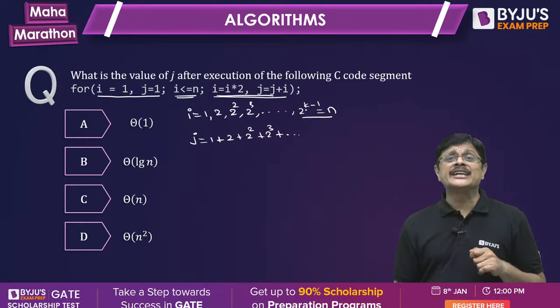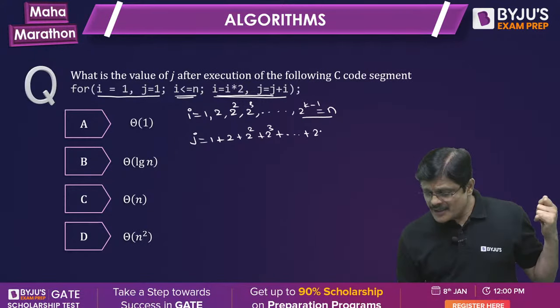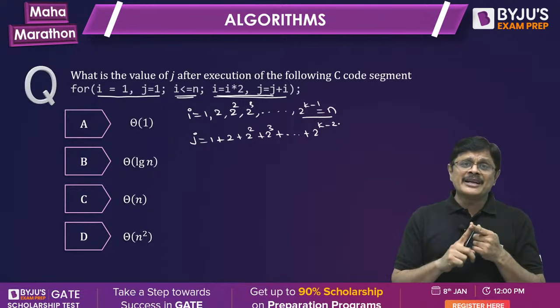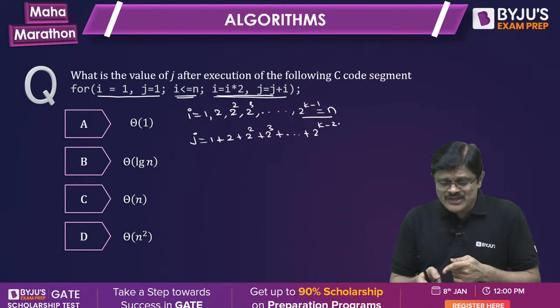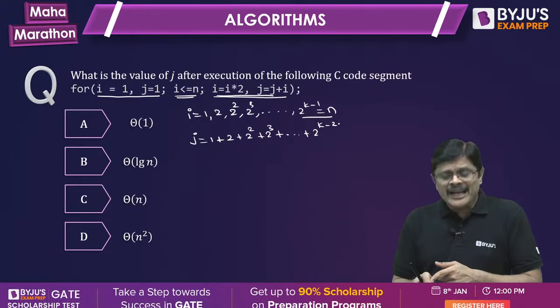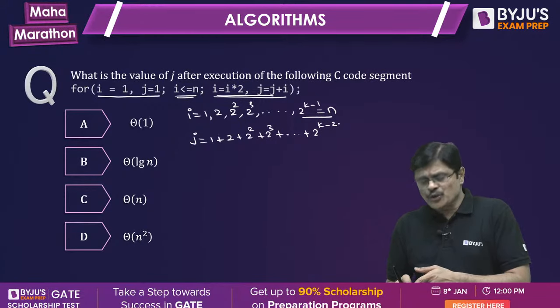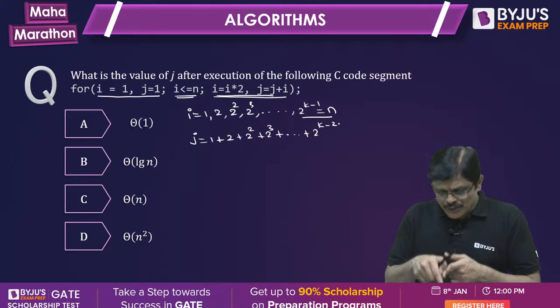But when it is 2 power k minus 1, you come out of the loop. That is, you actually added up to 2 power k minus 2, and the i value is 2 power k minus 1. Then i is less than or equal to n, so you enter the loop.